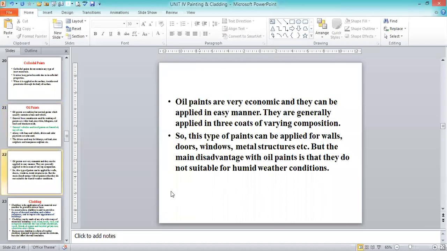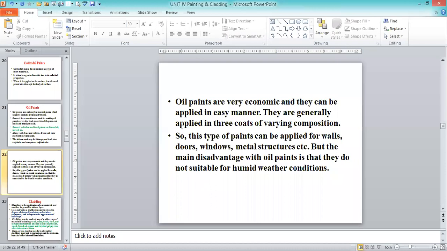But the main disadvantage of oil paints is that they are not suitable for humid weather conditions. That means in almost all hot weather conditions it is not applicable. Only in cold climates can we use oil paints. Humid or hot weather is not suitable for painting external or internal surfaces.